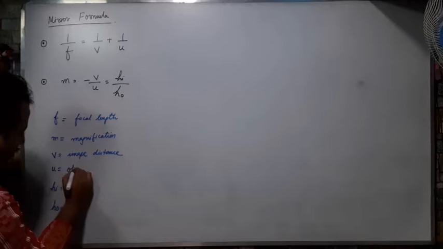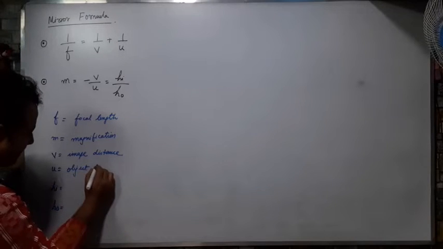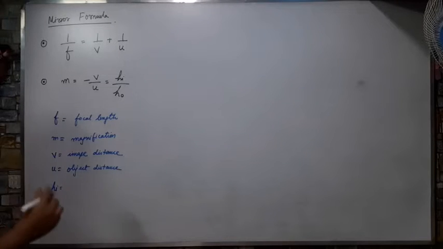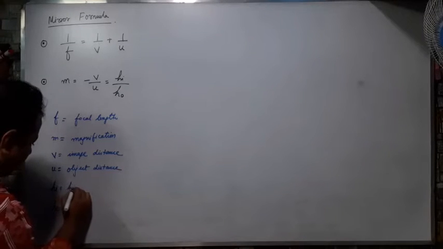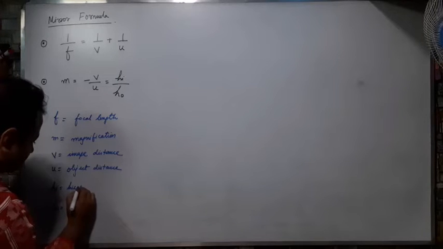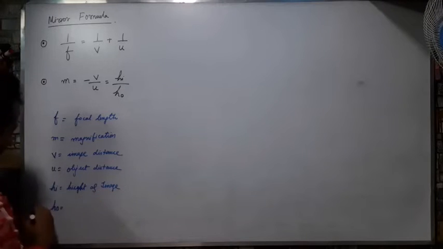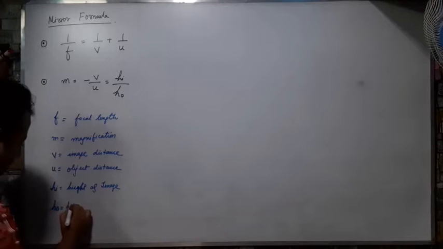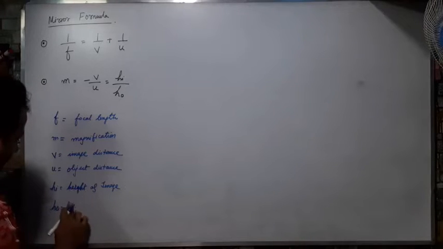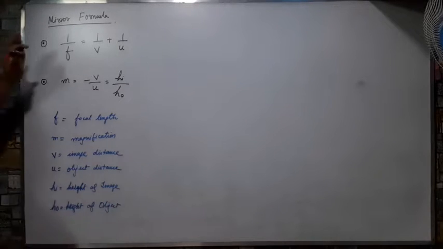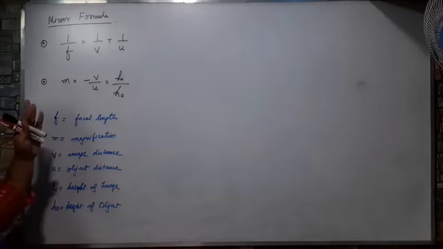U is object distance. HI means height of image. HO means height of object. These are the two formulas of the mirror formula.